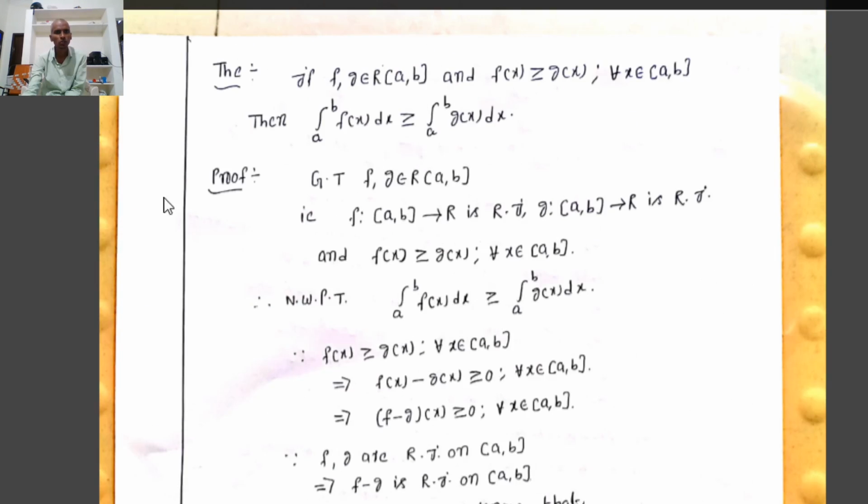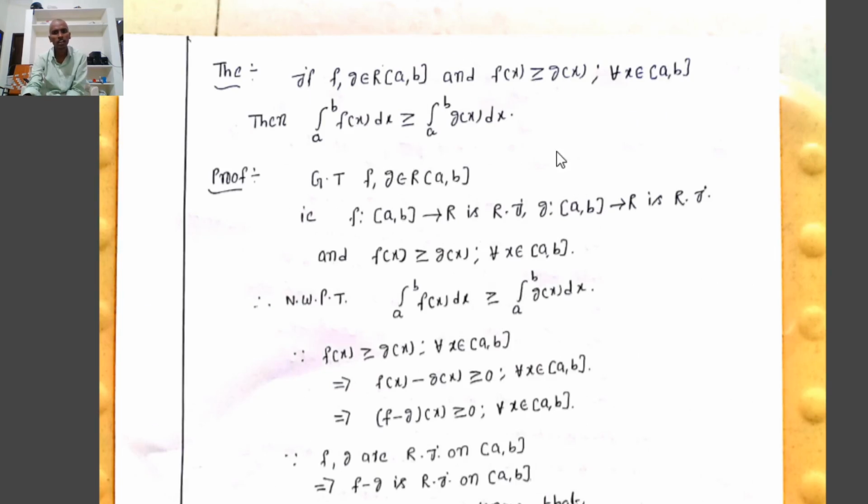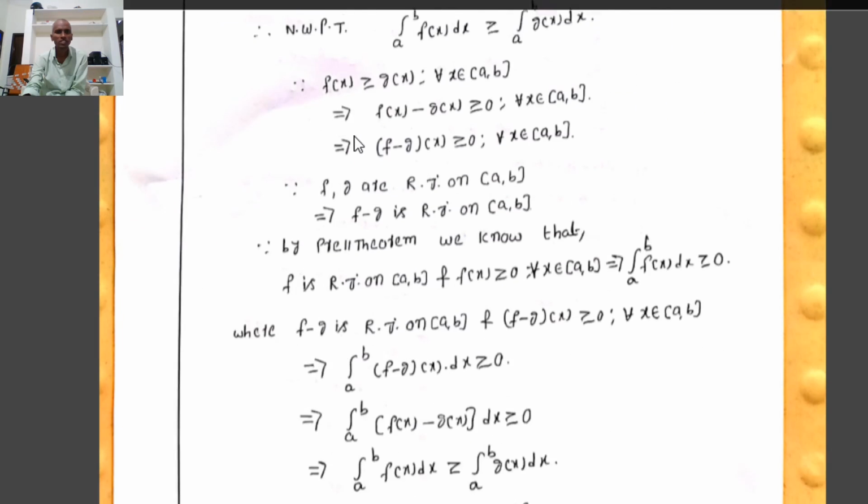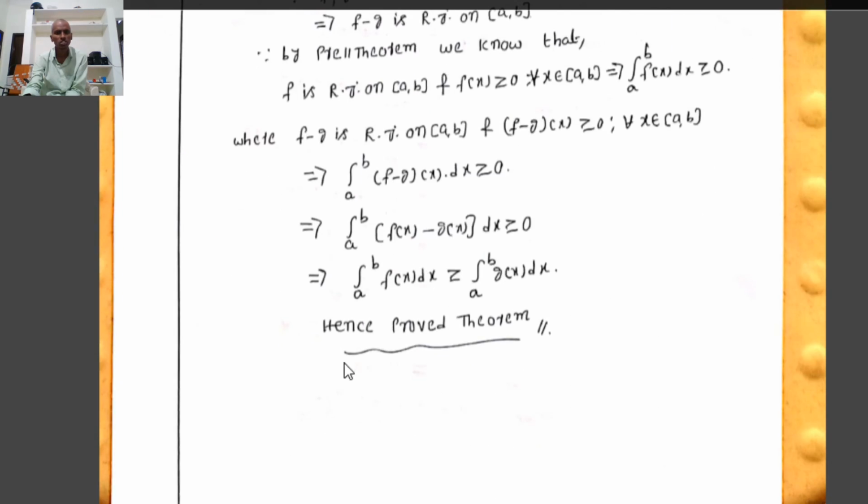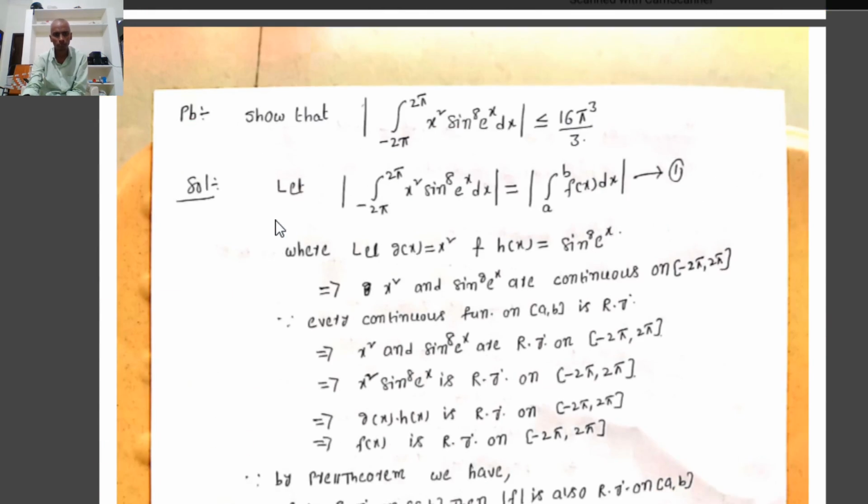Therefore, we have shown that if f, g are Riemann integrable on [a, b] and f(x) ≥ g(x) for all x in [a, b], then the integral from a to b of f(x) dx is greater than or equal to the integral from a to b of g(x) dx. Hence the theorem is proved.